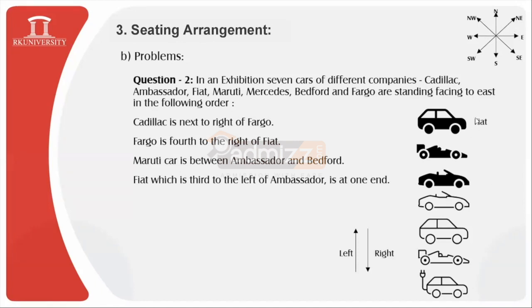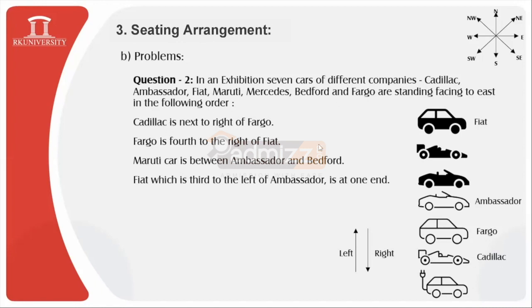So I will place Fiat over here, the top car is the Fiat. Then Fiat is third to the left of Ambassador, so Ambassador is third to the right of Fiat. That we can also understand from this statement. So the location of Ambassador is the third car from the Fiat, 1, 2, 3, and this car is Ambassador. Then we have Fargo, 4 to the right of Fiat, so Fargo is just beside Ambassador towards the south side, over here. After that, Cadillac is next to the right of Fargo, so the Cadillac car is just beside the Fargo.